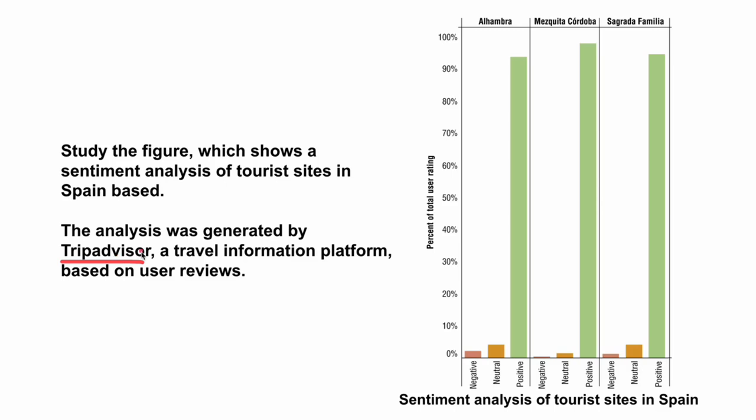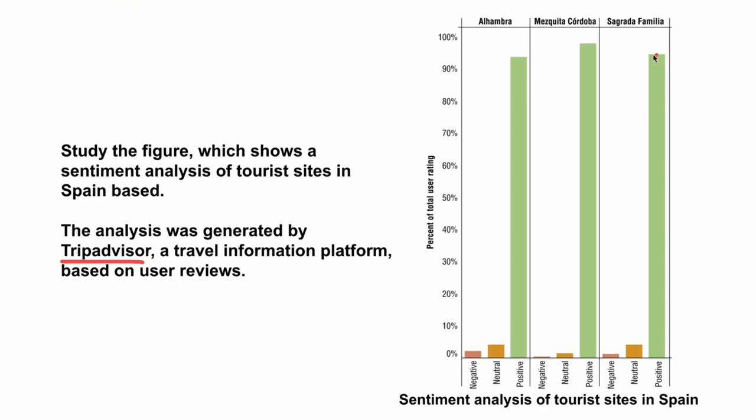So in this case, TripAdvisor analyzed 3 tourist sites in Spain. The 3 are these 3 places here. And based on the user reviews, they analyzed the text, and this is what it generated. For example, for the first one, negative is about maybe 2%, neutral is about 4%, and positive, you get more than 90%, about 92%. And you see similar trends across the other 2 sites as well.